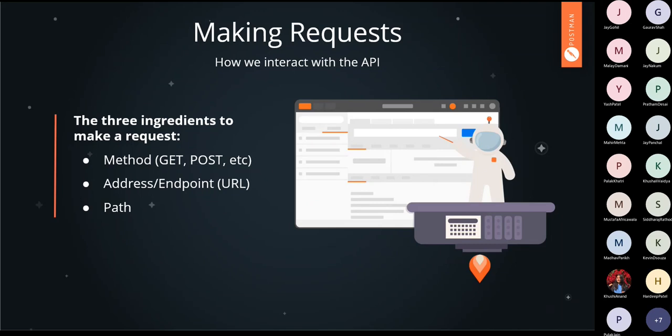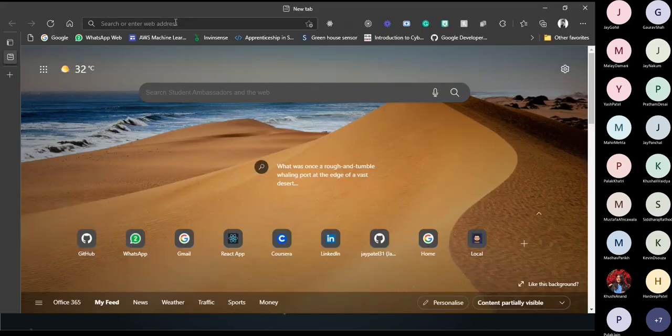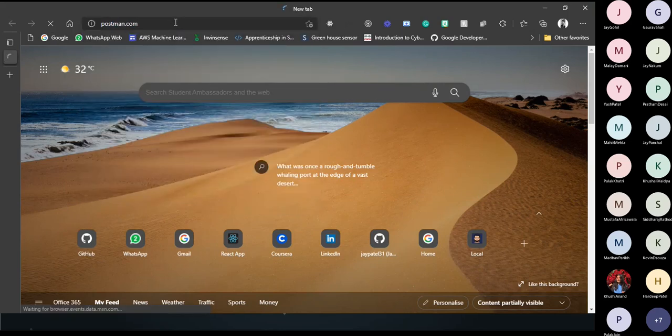The first is a method, second URL, and third path. Now let's understand all of this in detail. So now let me switch to my browser and give you a glimpse of how Postman looks.